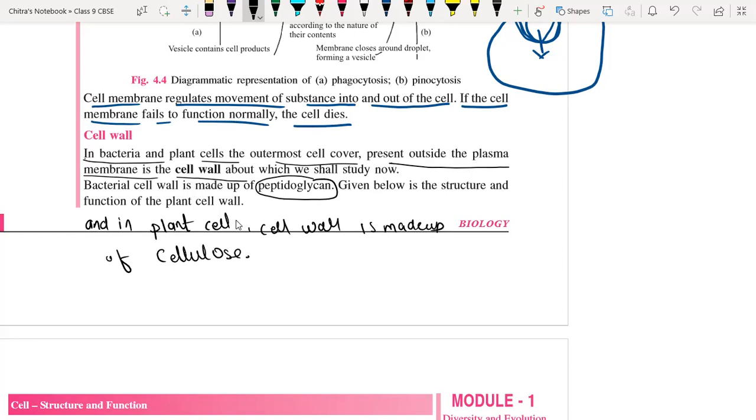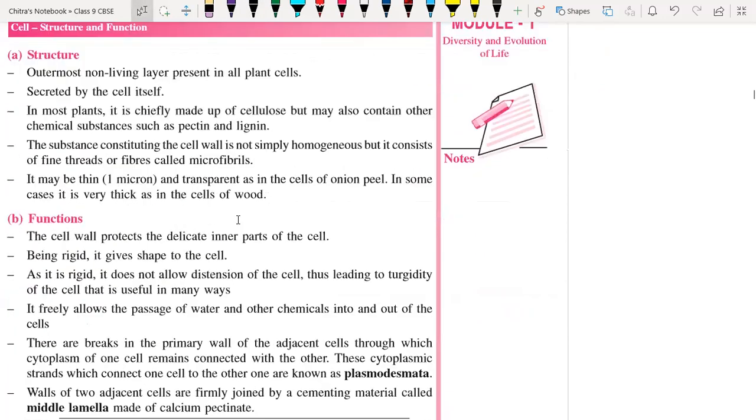Okay. Now we have to understand the structure of the cell wall. It is the outermost non-living layer present in the plant cell. It is secreted by the cell itself. That means the cell wall is made by the cell itself, and it provides protection to the cell.